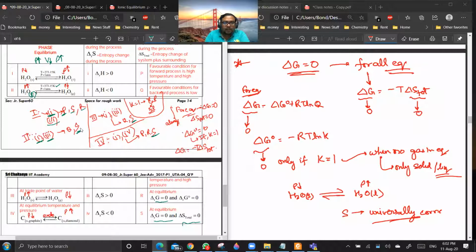So in the forward direction, high temperature and high pressure, they are saying. The high temperature is correct. If you are increasing temperature, the reaction will go more in the forward direction. But if you are talking about high pressure, you see, going from liquid to gas, the volume is increasing.